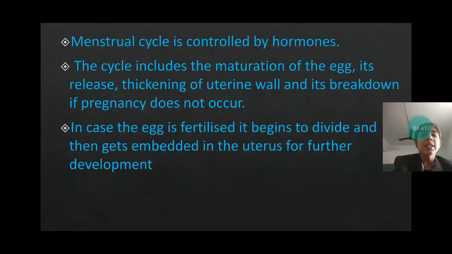The cycle includes the maturation of the egg, its release, the thickening of the uterine wall, and its breakdown if pregnancy does not occur. If the pregnancy occurs, then for the 9 months there will be no menstruation cycle. In case the egg is fertilized, it begins to divide and then gets embedded in the uterus for further development.